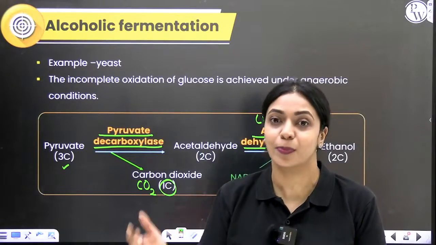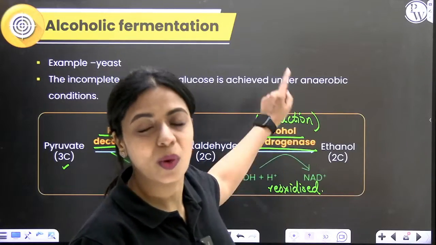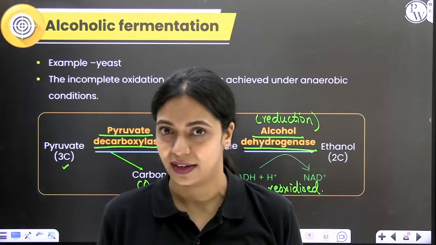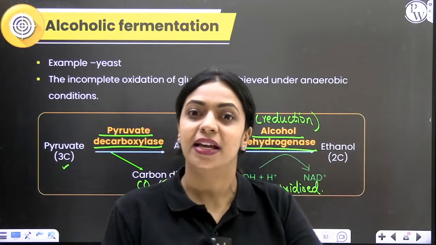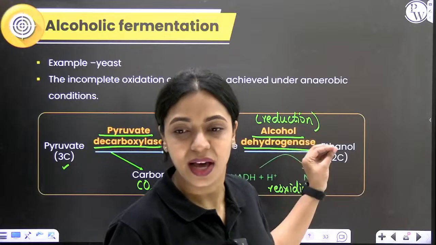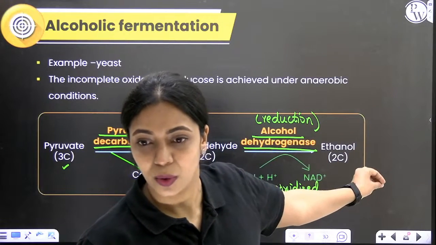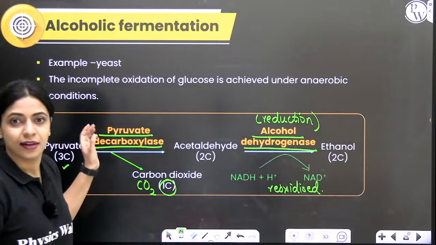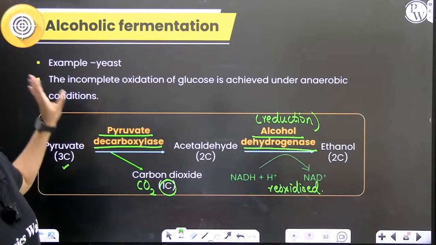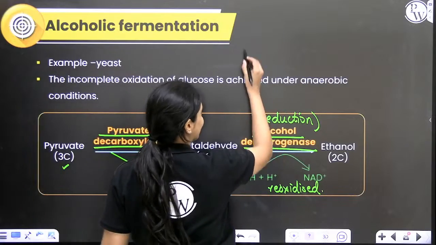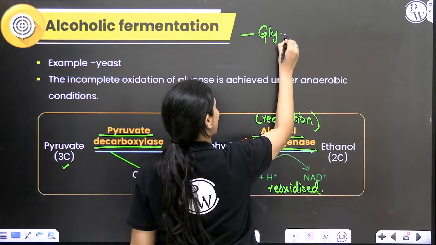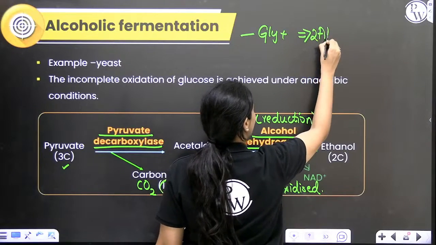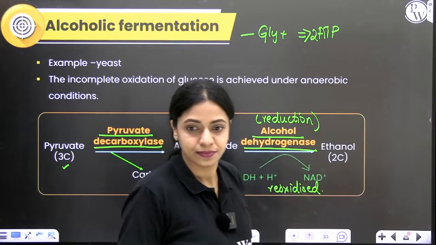So NADH was supposed to give 3 ATP, but if it's going through alcoholic fermentation, the cell will not get those 3 ATP from NADH, because in this step that NADH is getting reoxidized into NAD plus H plus. Okay? So, is this clear? If a cell undergoes alcoholic fermentation, from the entire process, glycolysis plus alcoholic fermentation, everything included, a total of 2 ATP is all the cell will get.